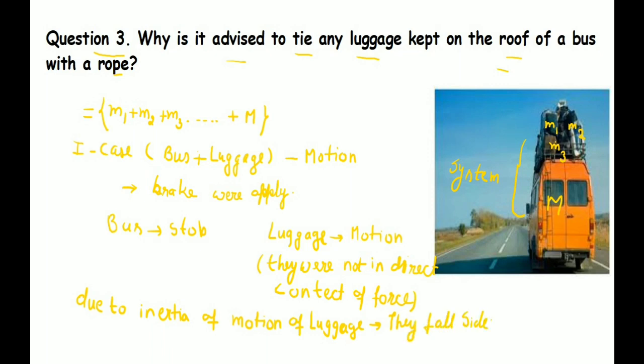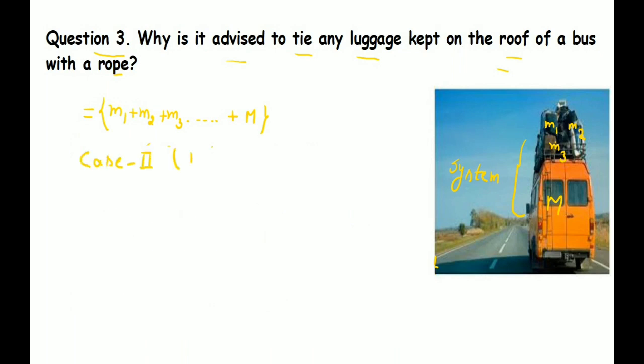According to inertia, do we know what the law is? If an object is in a state of rest, it will remain in a state of rest. An object in motion will remain in the state of motion until and unless an external force is applied on it. So due to inertia of motion, the luggage will remain moving and fall sideways or fall downward.